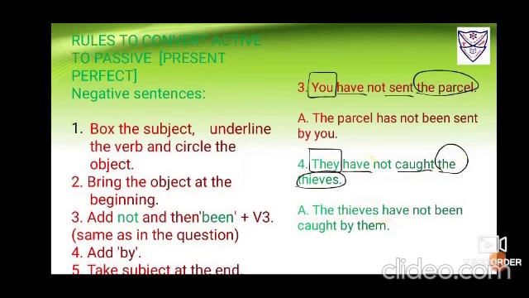Then not. Then the extra word be and been. Immediately you will bring the verb down in the same form, that is caught. Add by, that is added. And then take the subject at the end, so they changes to them. So it is, the thieves have not been caught by them.